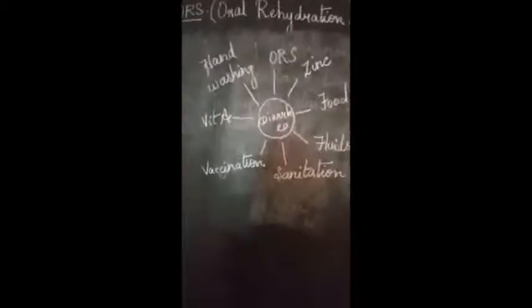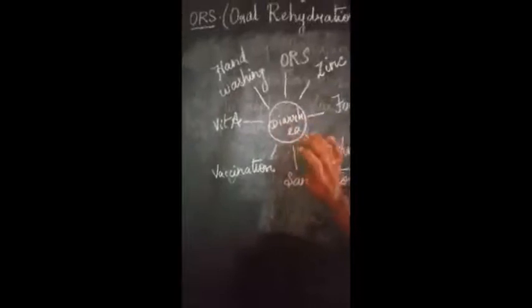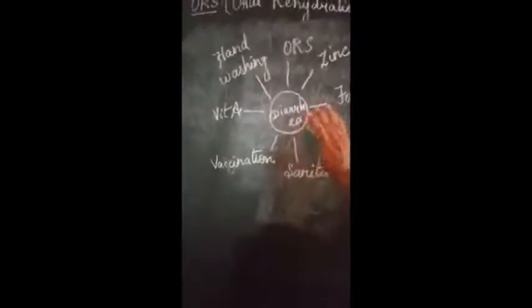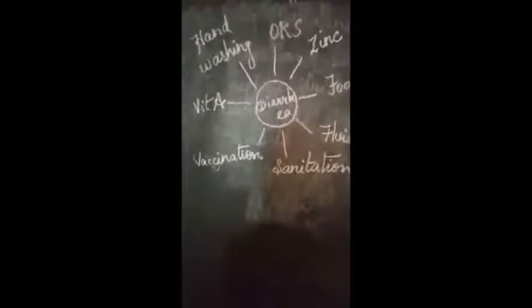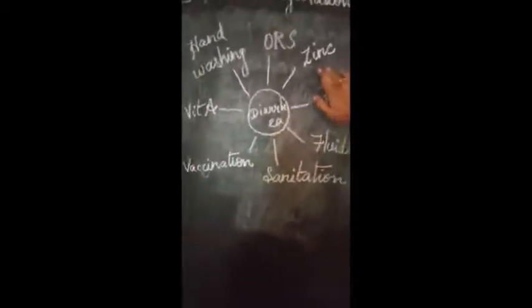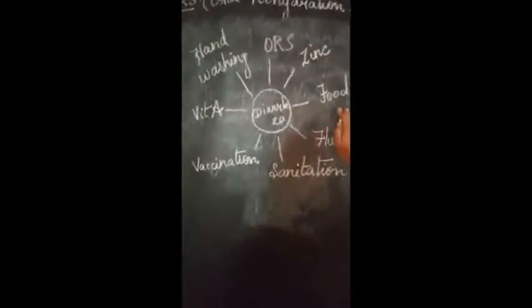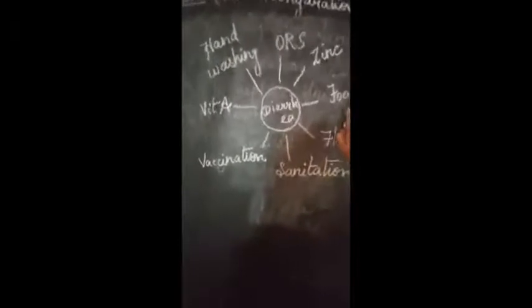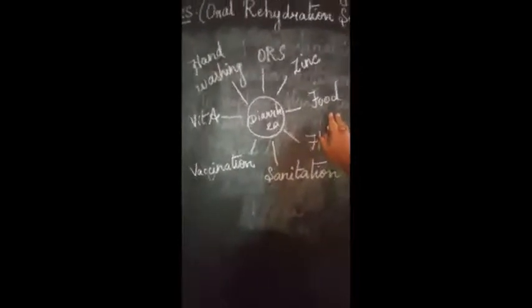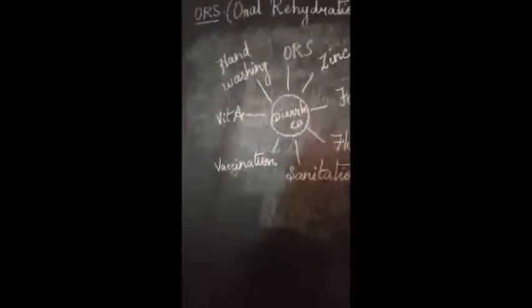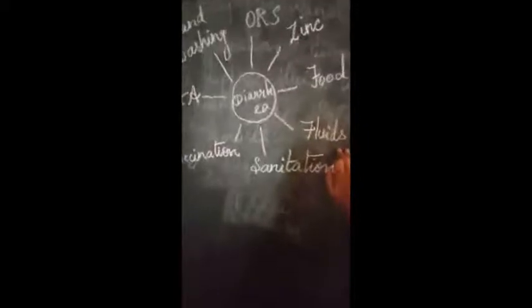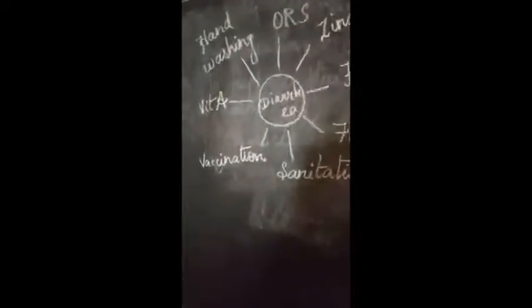And then, how can we prevent children from diarrhea? If diarrhea is there, how can we prevent it beforehand? See, first, the zinc content in our body should be proper. The next one, food items. They want to take proper food and it should also be healthy; such food items should be taken by the children. And then the fluid content in our body is essential, it should be proper, it should not be lost. If it is lost, then and there we have to check it and give the proper medication for that.